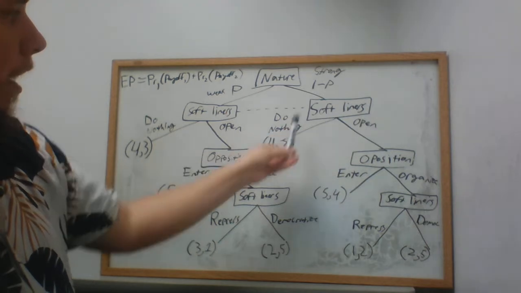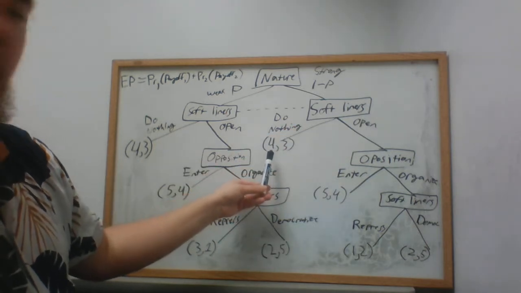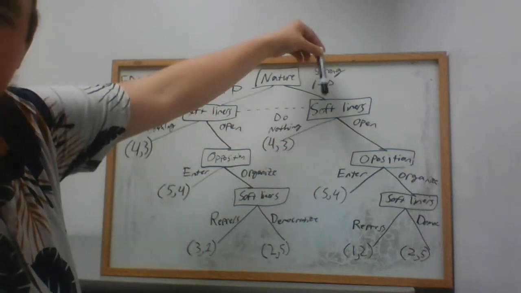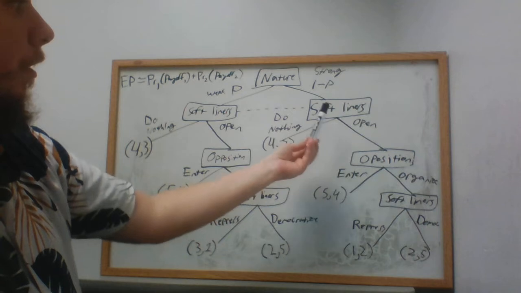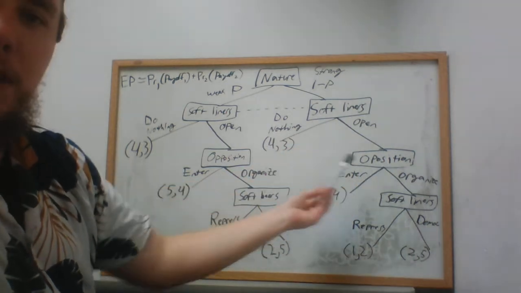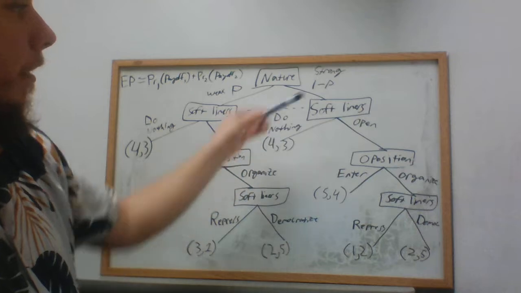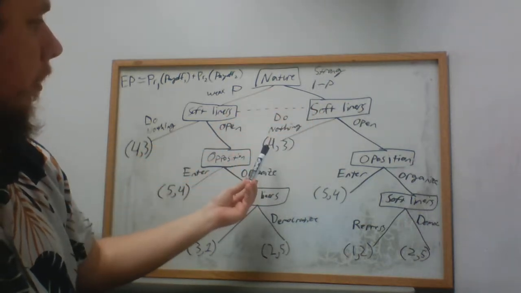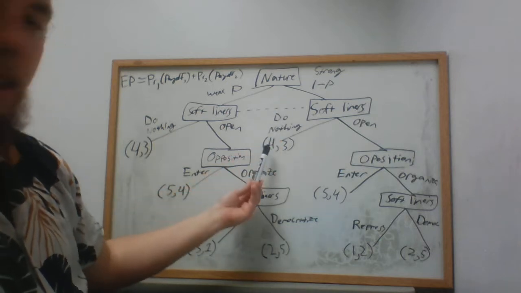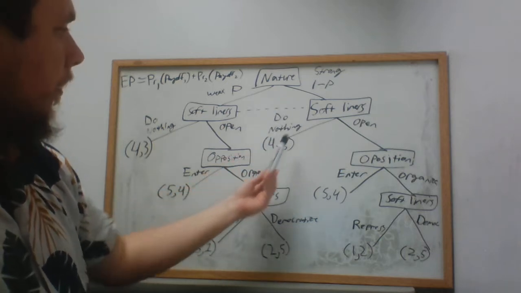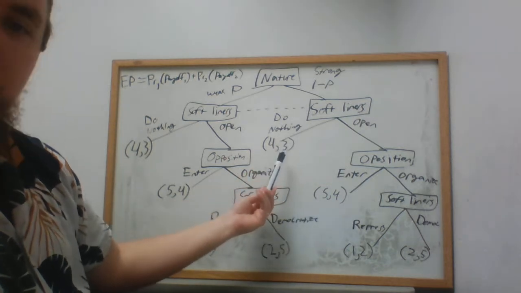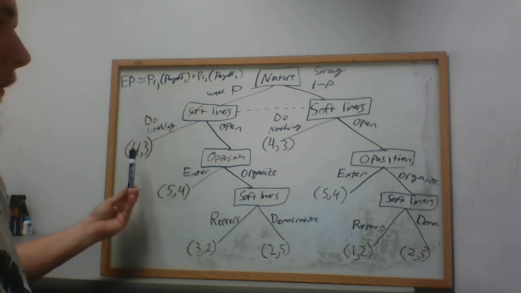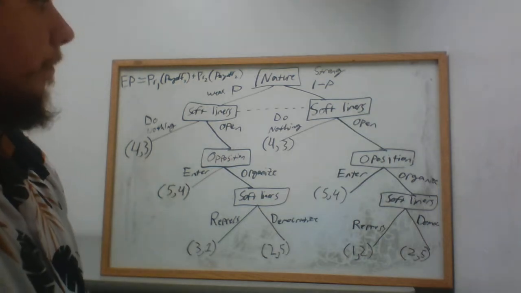If the softliners do nothing, we have this payoff scheme. Player 1 is the softliners because they're the first player to move. So we can consider the softliners player 1 and the opposition player 2. If the softliners choose to do nothing in a game where the opposition is strong, the softliners get 4 points and the opposition would get 3 points. It's the same payoff over here. No difference there.